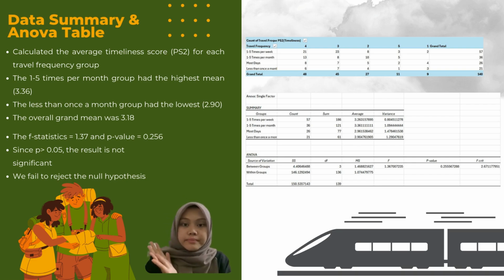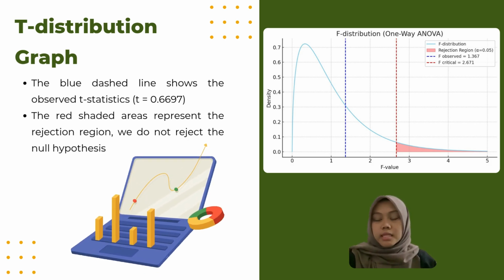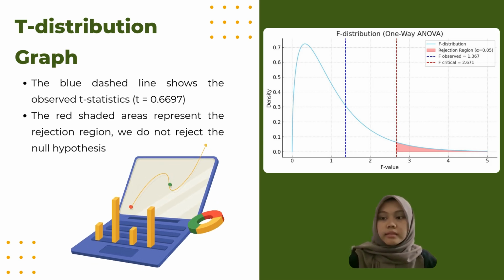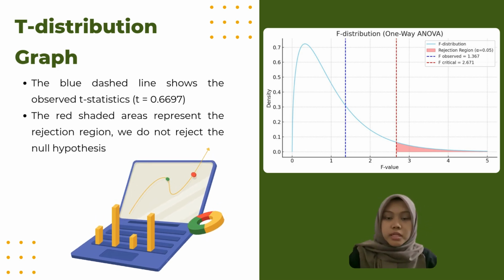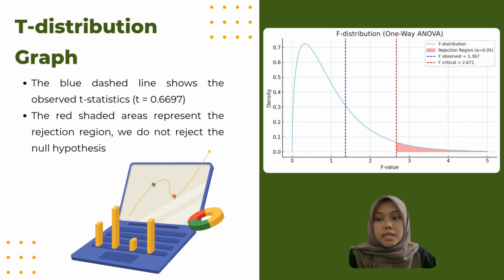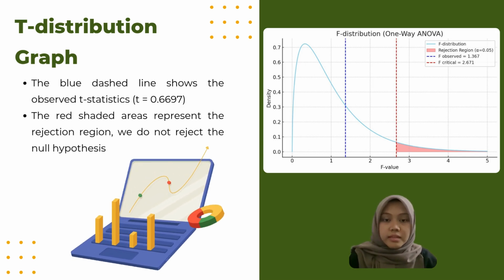As you can see, this graph helps us understand the result visually. The blue shaded line is our observed T value, which is 0.697, and the red zones are where we would reject the null. Since our T value falls outside the rejection zone, we do not reject the null hypothesis. This supports our earlier conclusion, where travel frequency doesn't seem to affect how timely passengers feel the LRT is.